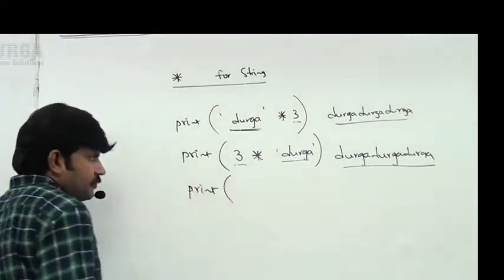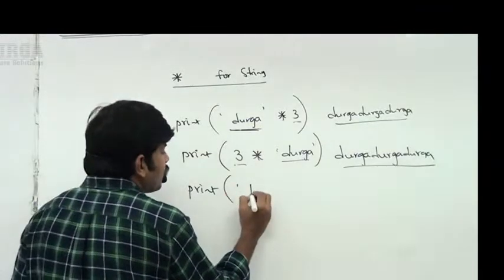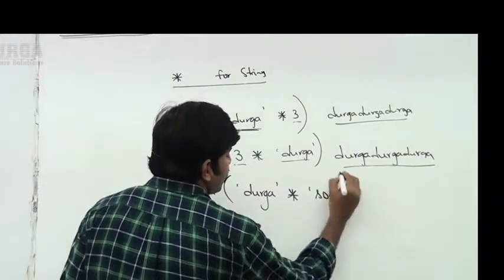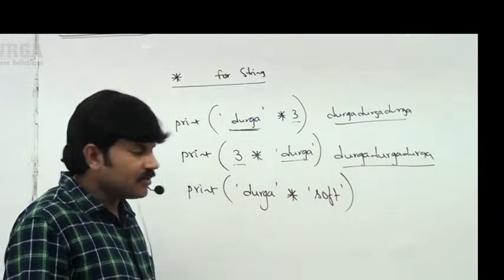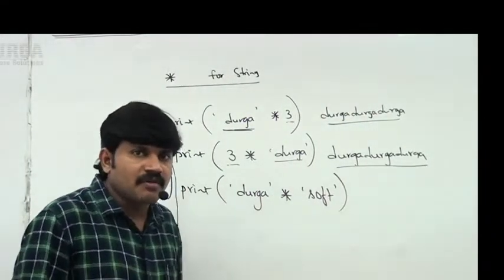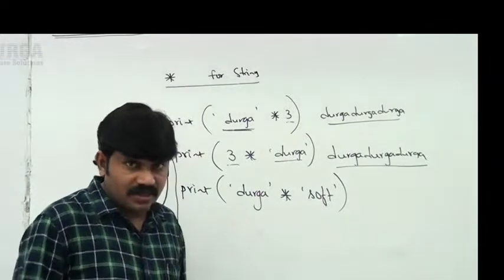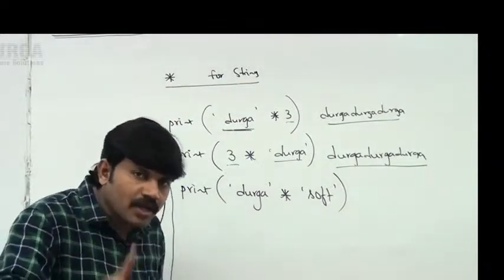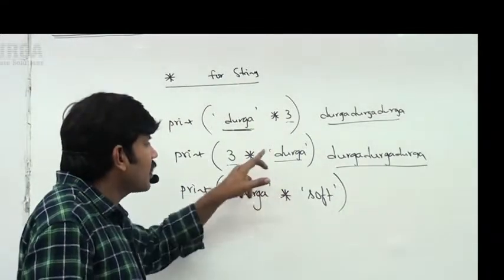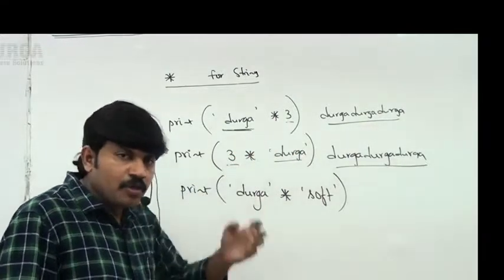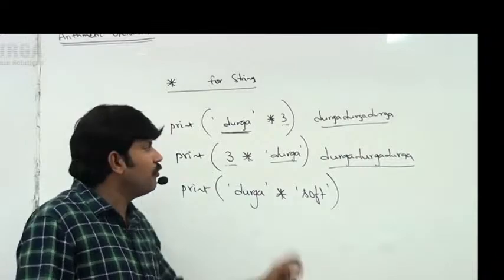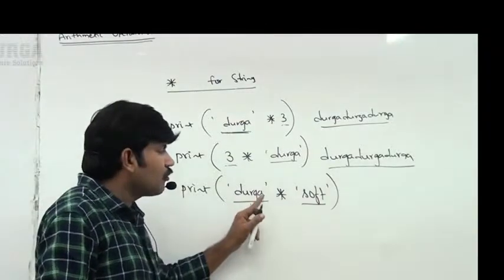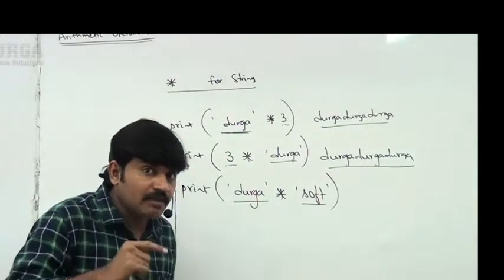If I am taking Durga followed by soft, immediately the Python virtual machine will give an error. What is the reason? If we are applying the star operator for a string, compulsorily one argument should be a string and the second argument should be int type. Remember that. But here both are strings, so you can't perform multiplication. Immediately we are going to get the error.